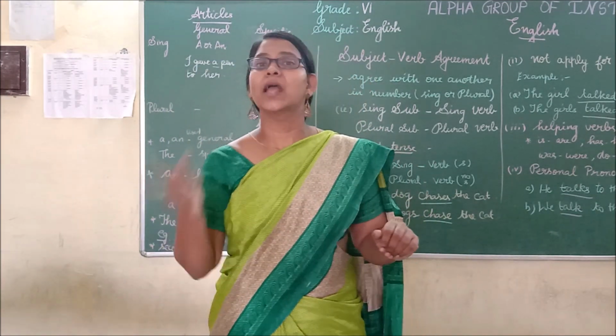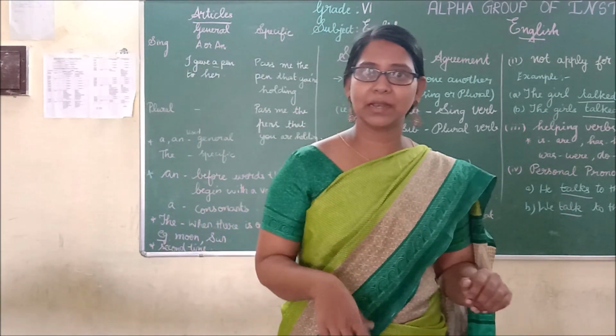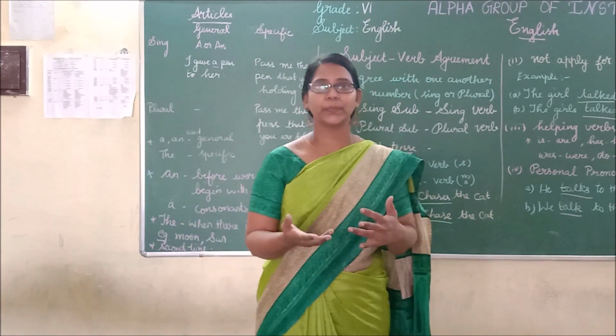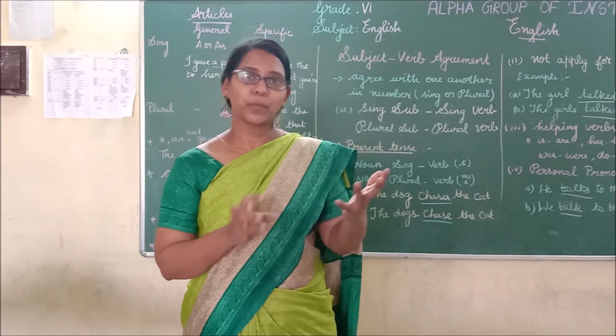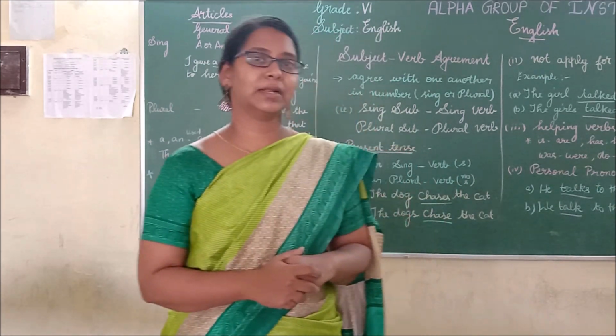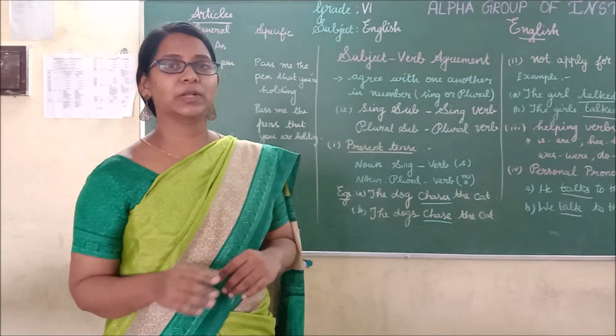Everybody seems to be plural, but actually it is singular. Keep this in your mind. And next, that is both, few. These are all plural and go with the plural verb. Is it clear, my dear children? Hope you have understood clearly.